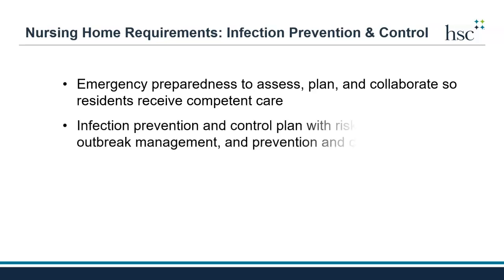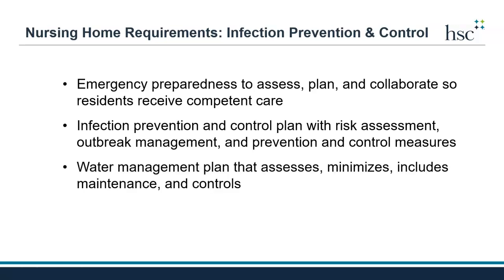Nursing homes must also have an infection prevention and control plan that includes a risk assessment for different emerging infectious diseases and possible outbreaks, as well as measures to prevent and control germ spread. Lastly, a nursing home must have a water management plan that is based on an assessment of the water system, minimizes risk of waterborne diseases to residents, maintains the water system, and controls issues when they are identified in the water system.